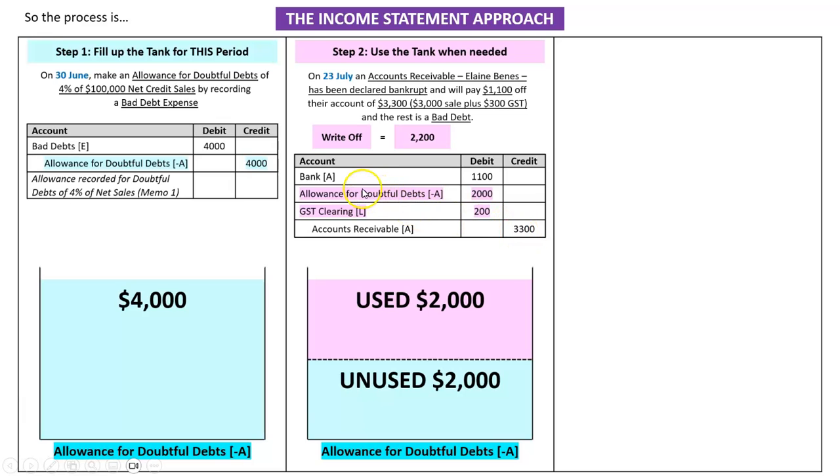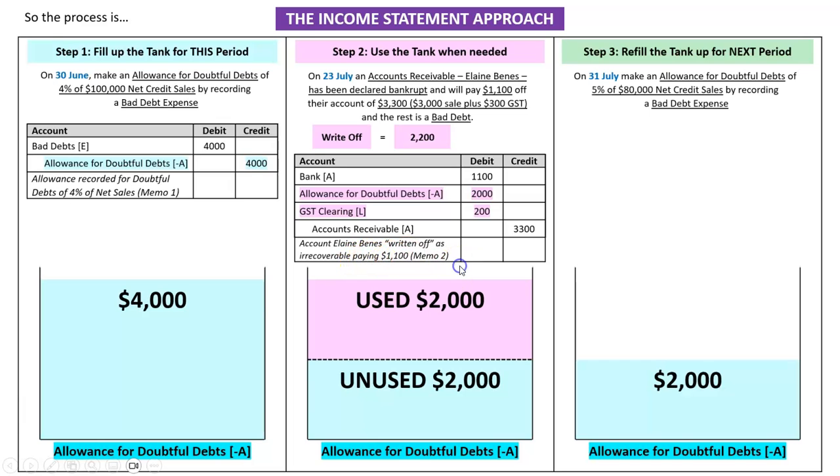The actual debits and credits from this line down are the exact same as they were in all your other examples. What we might do is just change our narration. So I've just written account Elaine Bennis written off as irrecoverable. Maybe we just say also how much they paid, paying $1,100. Step 3 will be the same.